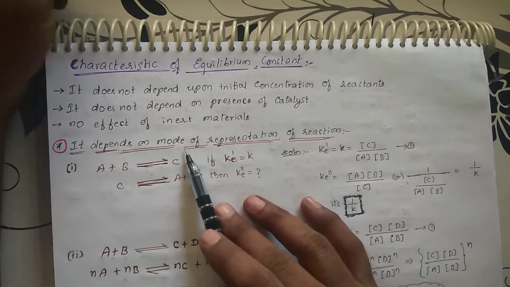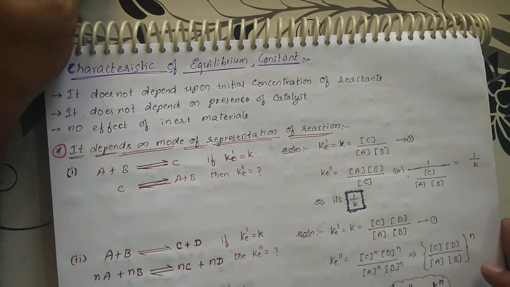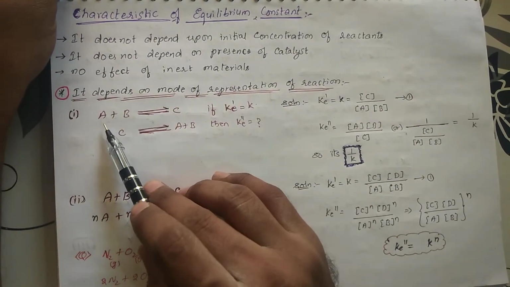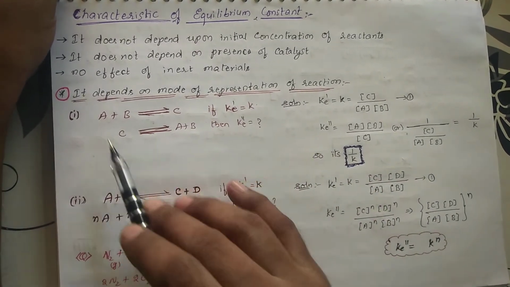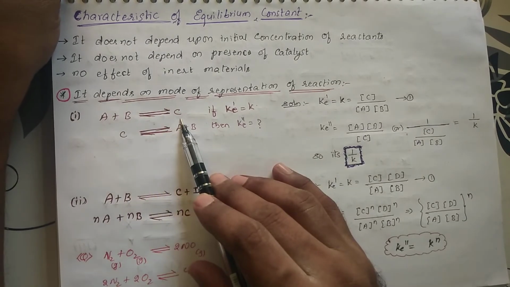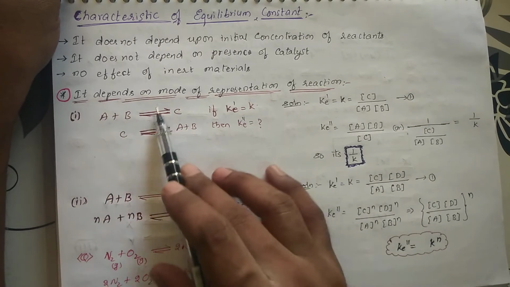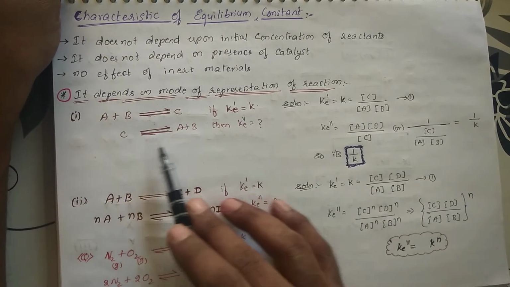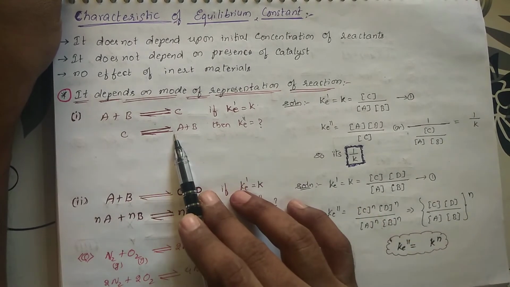Now it depends upon the mode of representation of the reaction. See, the way of representing the reaction will be different. Mode of representation we can categorize into three types. This is one type of writing: A plus B is in equilibrium with C. If the equilibrium constant for this reversible reaction is K, then this is one more reaction, C is in equilibrium with A plus B. Then what will be the equilibrium constant for this reaction?